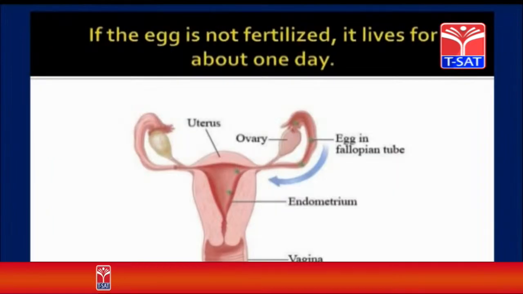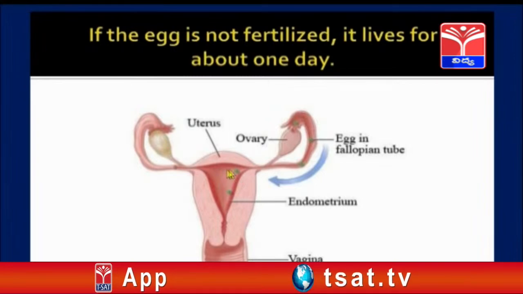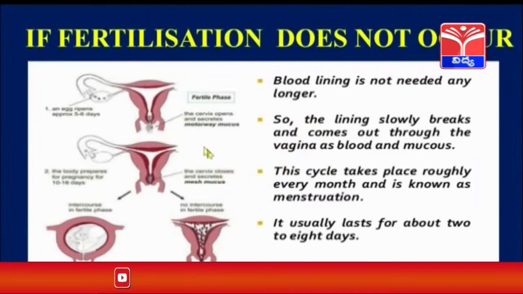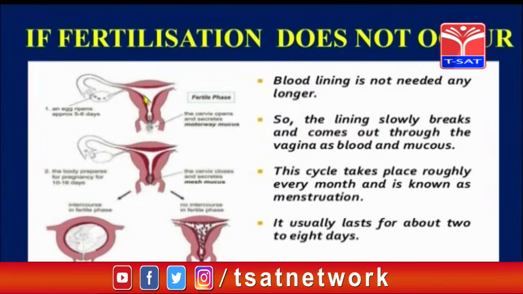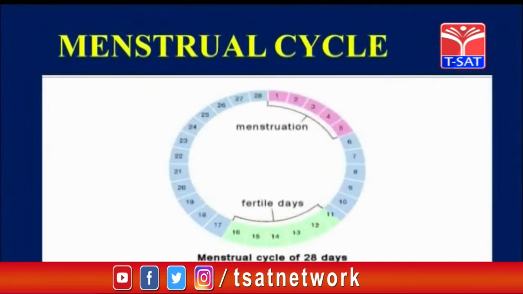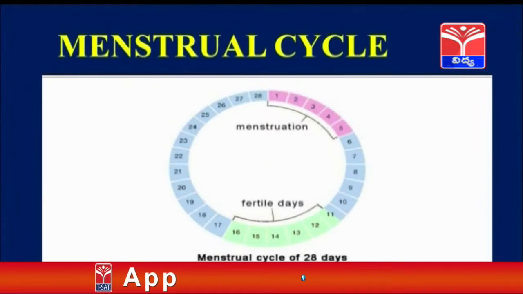So if the egg is not fertilized, the egg lives for 1 day, and after 1 day it is expelled outside along with the thick growth that is there, and that is called menstruation. So this is the menstrual cycle. So this is about how the process of childbirth takes place.